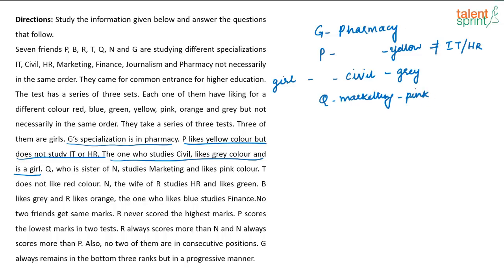Now it is also given that Q is the sister of N. So obviously Q is also a girl. Okay. So Q studies marketing, likes pink color. T does not like red color. Okay, let that be there. N, the wife of R, studies HR and likes green. So N studies HR, likes green.